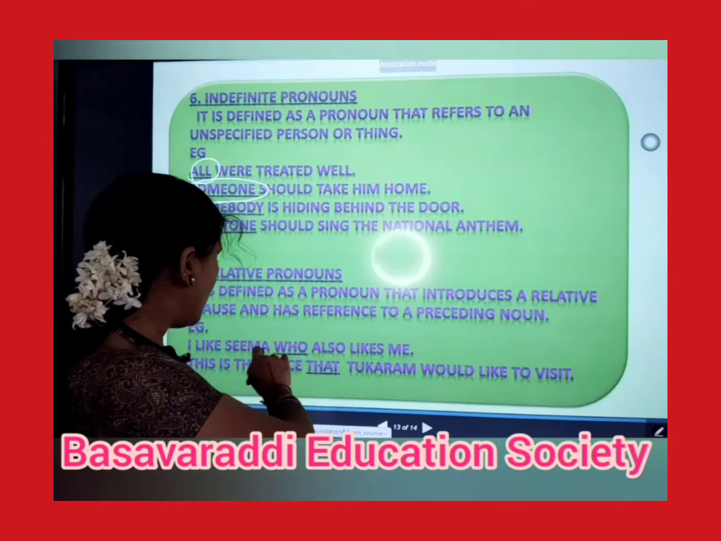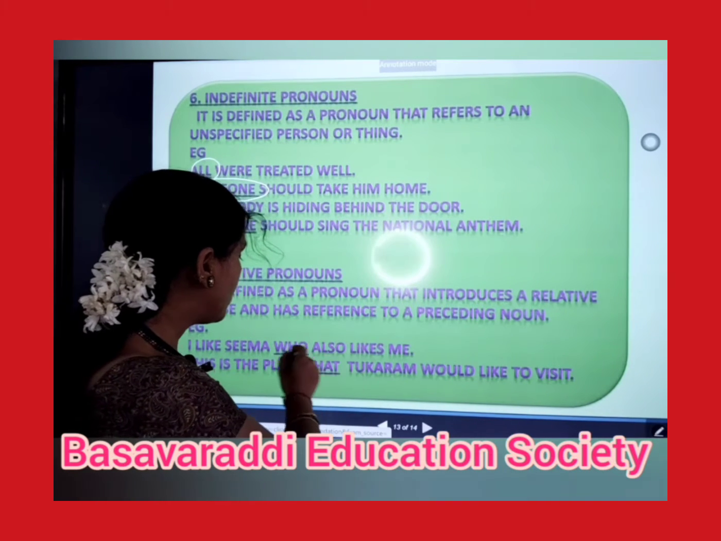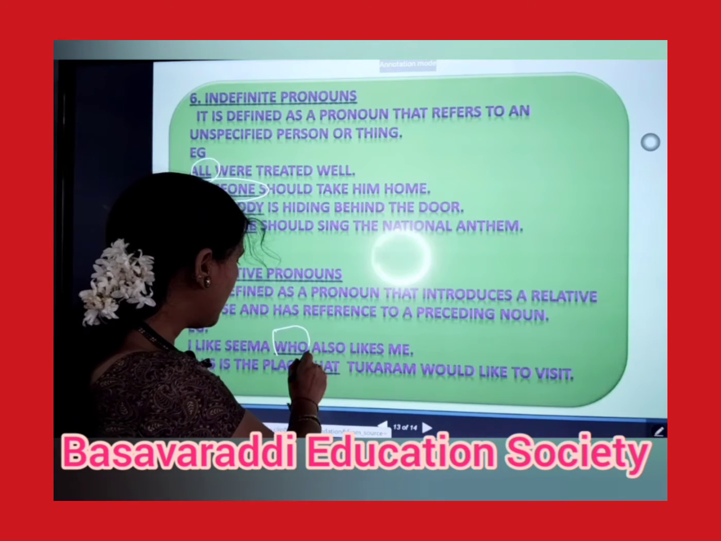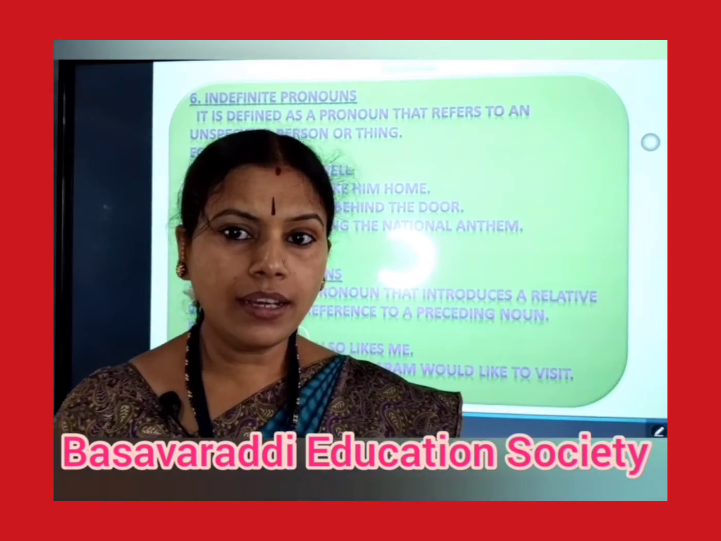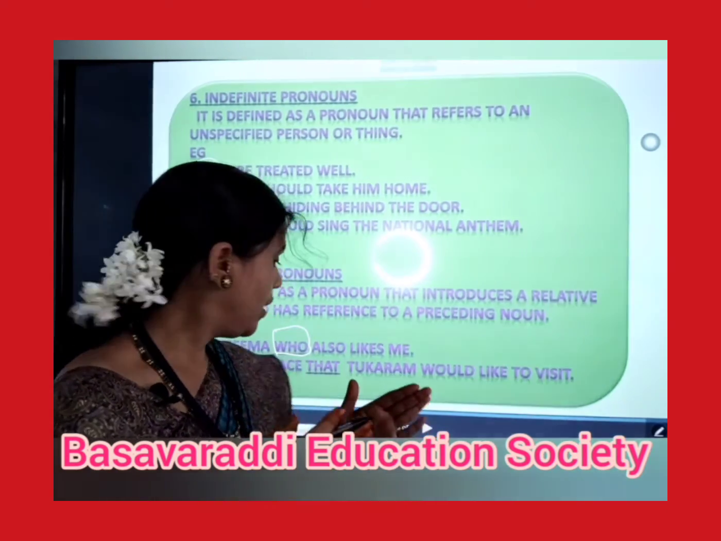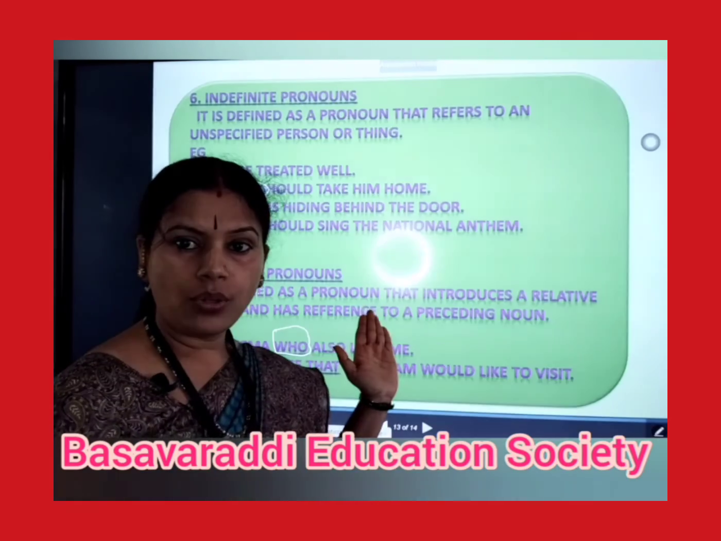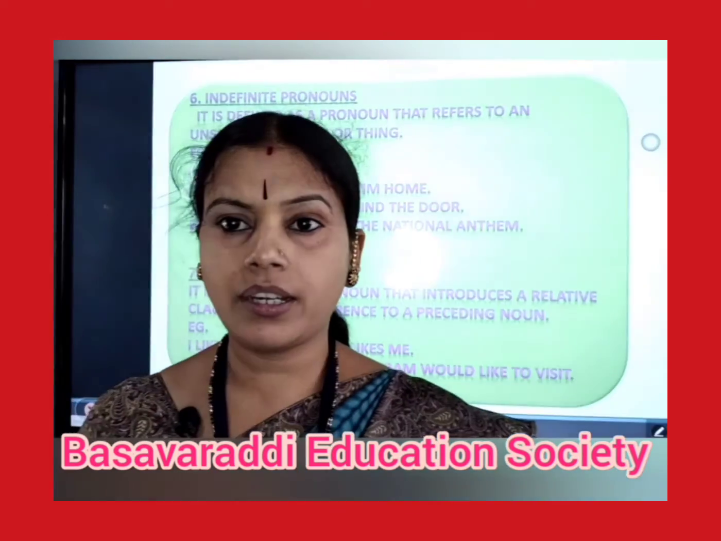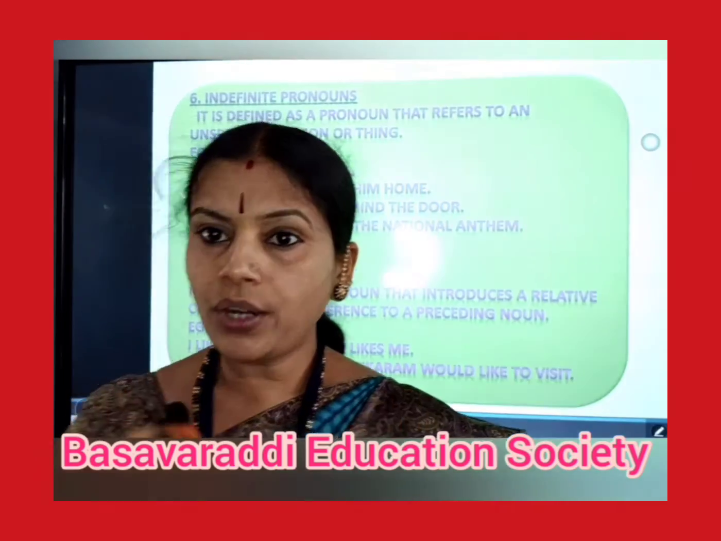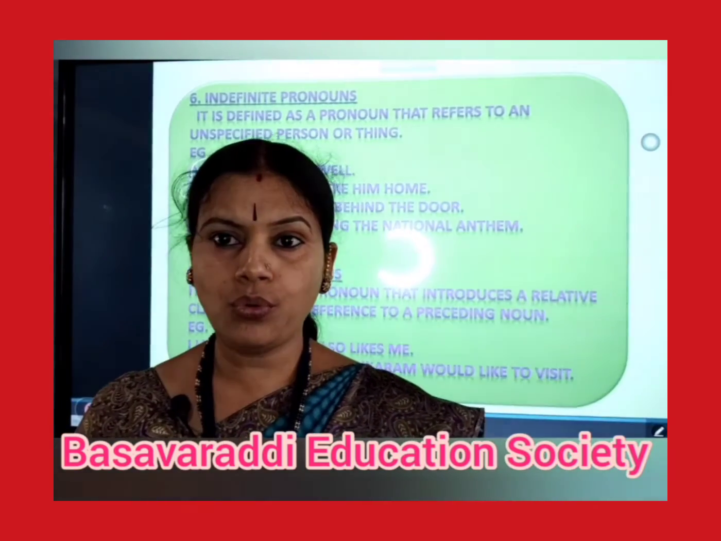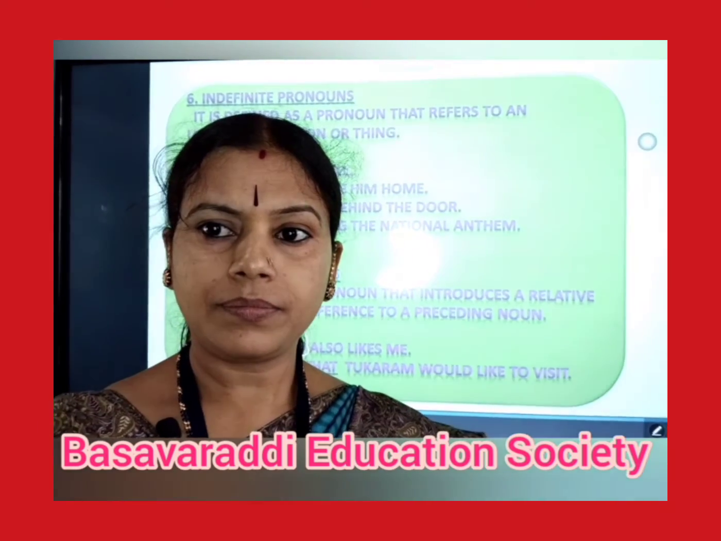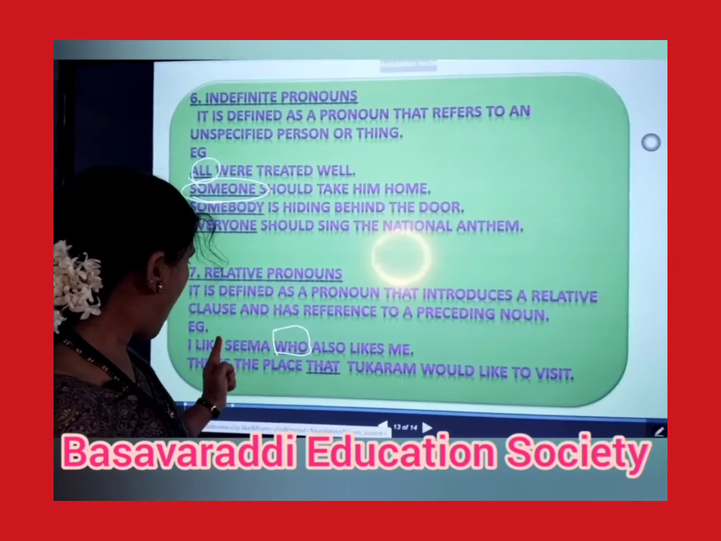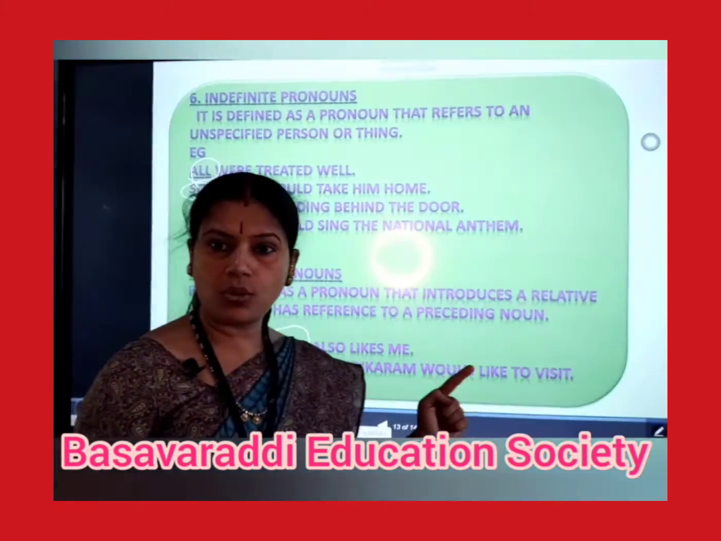See here, I like Seema, who also likes me. I like Seema, who also likes me. Here the relation is between I and who. Already we have used the word I. The word who, which we are using one more time, is relevant to I. So, I like Seema, who also likes me.